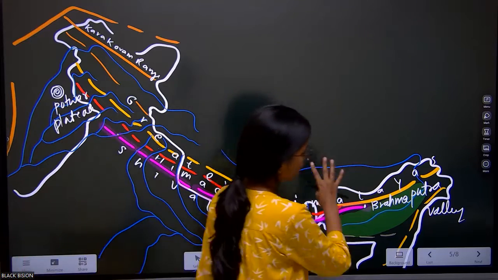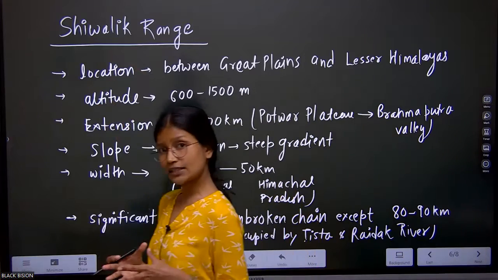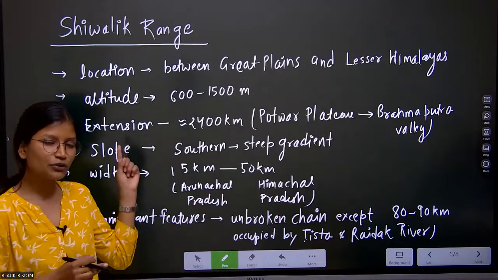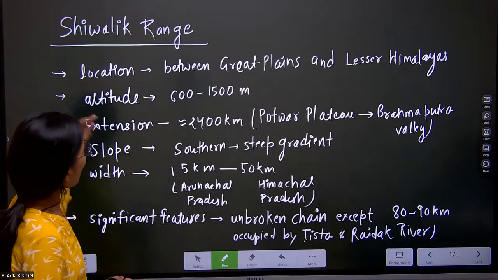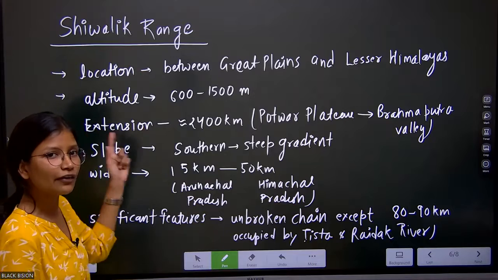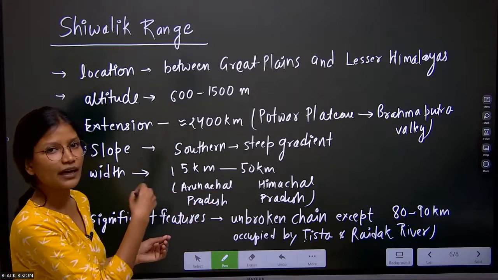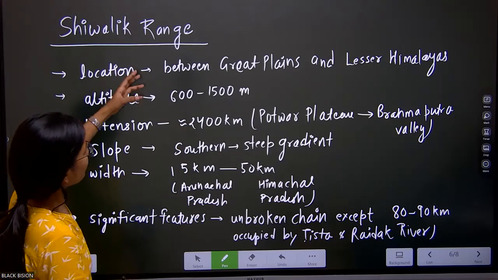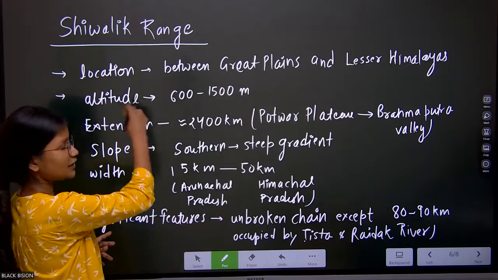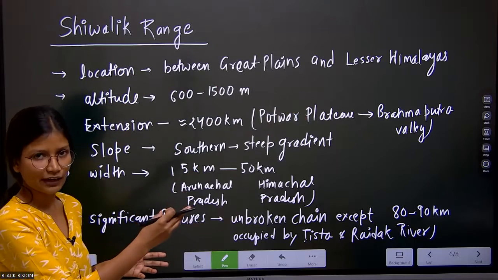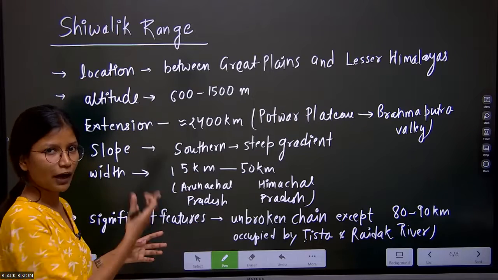Now, as you understood the geographical location of Shivaliks, since the question was asking us to discuss the significant features, you can see here that I have written this answer, the significant features of Shivalik. Though I have written in point format, we will make it in paragraph format. We don't have to write the points; we will make a paragraph out of it. The Shivalik ranges are located between the Greater Plains and the Lesser Himalayas. So you can see I have made a start with the paragraph. We will not directly write location between this and this. This is for the notes that you are going to make out of these lectures.